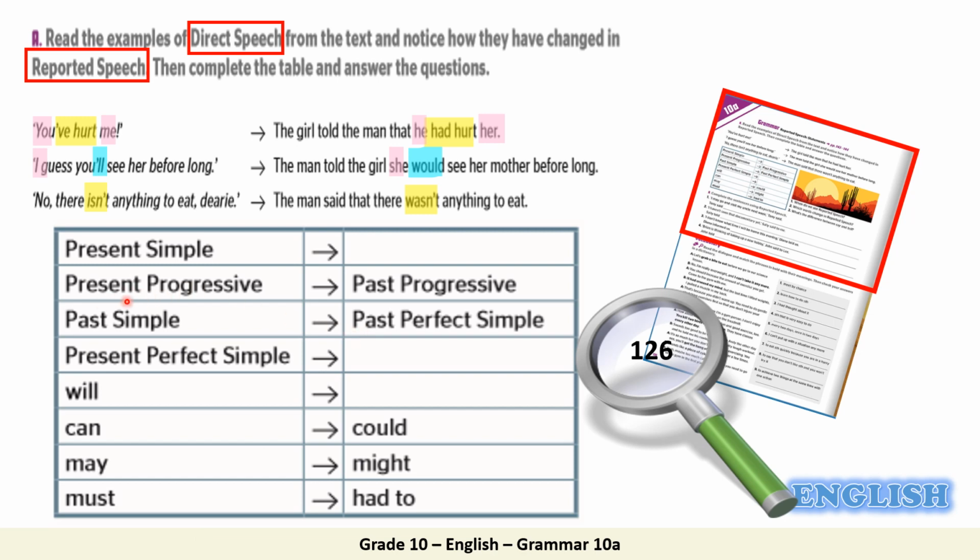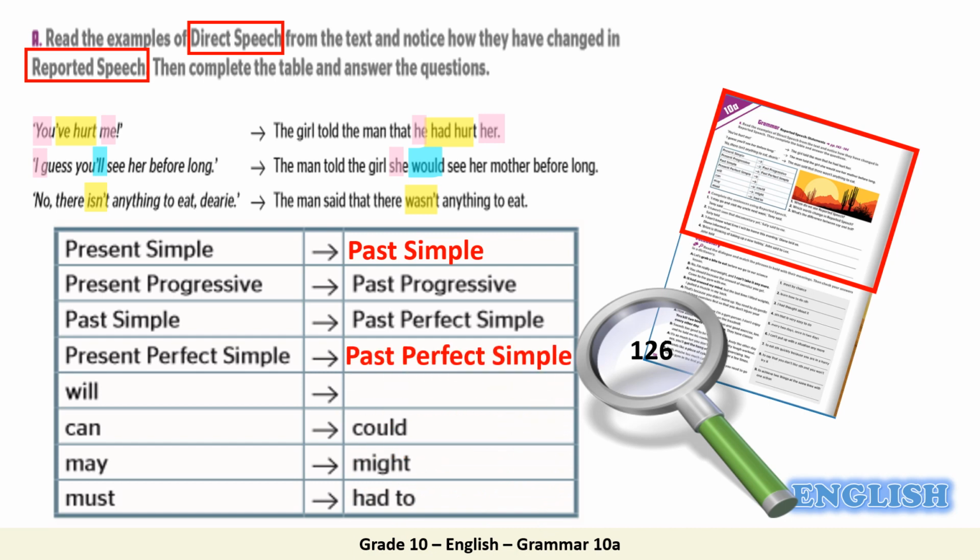Alright, so according to the following table, the present simple should change into which tense? Look at example number 3. Isn't becomes wasn't. So what tense is wasn't? Very good. So that is the past simple. Okay, we also change present progressive into past progressive, past simple into past perfect simple. Now what about the present perfect simple? In which sentence do we have the present perfect simple? That's in sentence number 1. Very good. So have hurt becomes had hurt, which is in the past perfect.